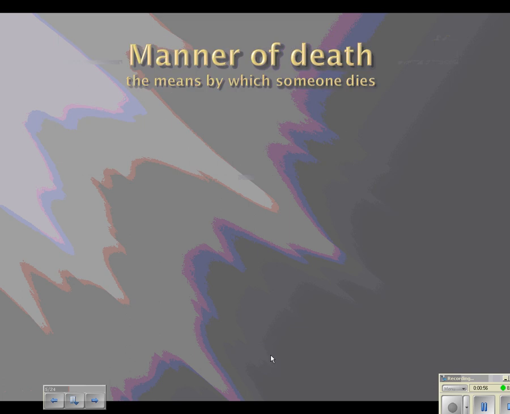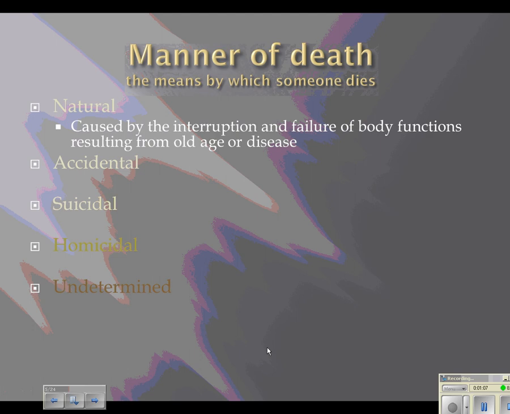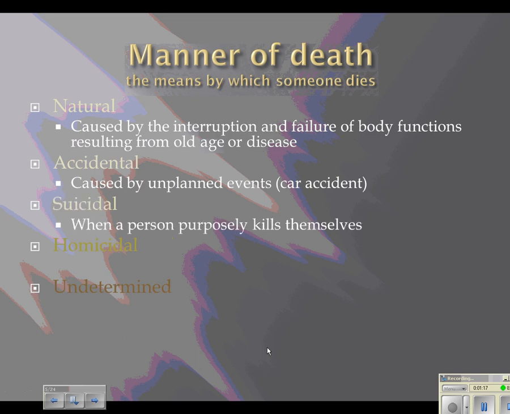So manner of death is actually going to be the means by which someone dies. So we have all these examples of manner, which would be natural, accidental, suicidal, homicidal, or undetermined. If death is natural, it's caused by the interruption and failure of body functions, so old age, disease. Accidental, something happened because it was unplanned, such as a car accident. If it's suicidal, that's when a person purposely kills themselves, takes their own life.